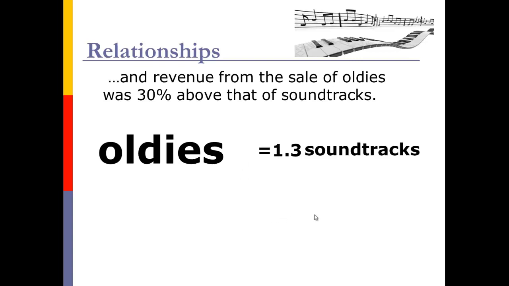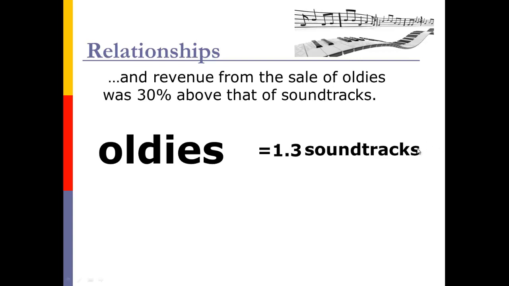I'm going to do a 1.3 times soundtrack. You might be wondering, dude, where'd you get the 1.3? Well, if oldies is 30% more than soundtracks, then really there's a couple of things going on there. It's 100% of soundtracks plus 30% more. And that means 130%. So remember, oldies is 100% of soundtracks plus 30% more because it's 30% above. And so that's 130%. Decimal version of 130% is 1.3.